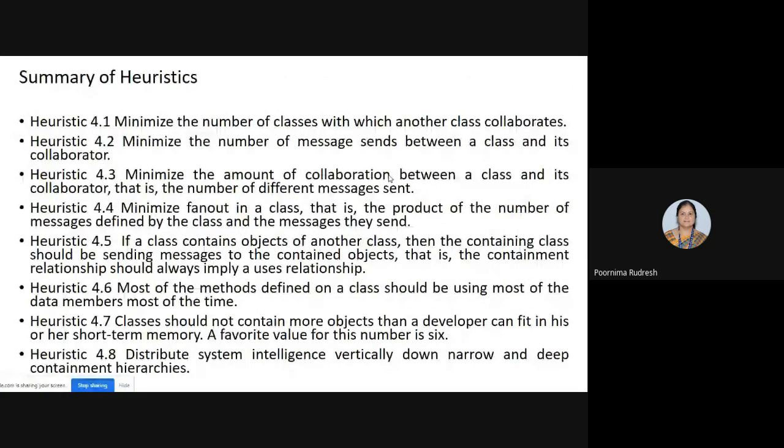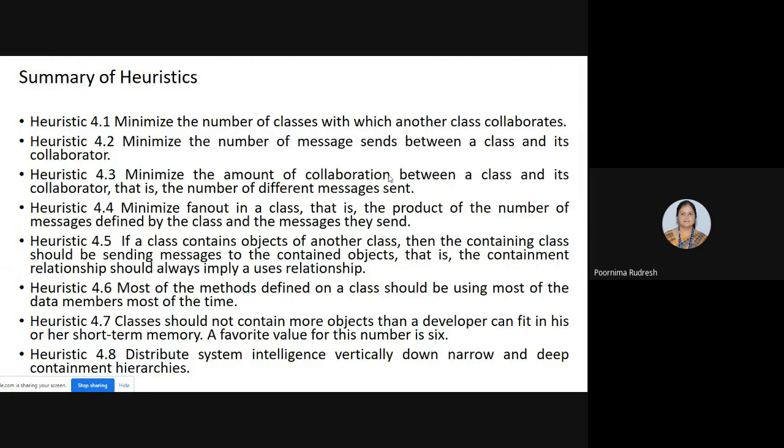Heuristic 4.1 says to minimize the number of classes with which another class collaborates. Heuristic 4.2 says to minimize the number of messages sent between a class and its collaborator. The third is to minimize the amount of collaboration between a class and its collaborator, that is the number of different messages sent. Then minimize the fan out in a class, that is the product of the number of messages defined by the class and the messages they send. What will be the maximum fan out the designer expects? It should be 70. Maximum fan out should be 70.